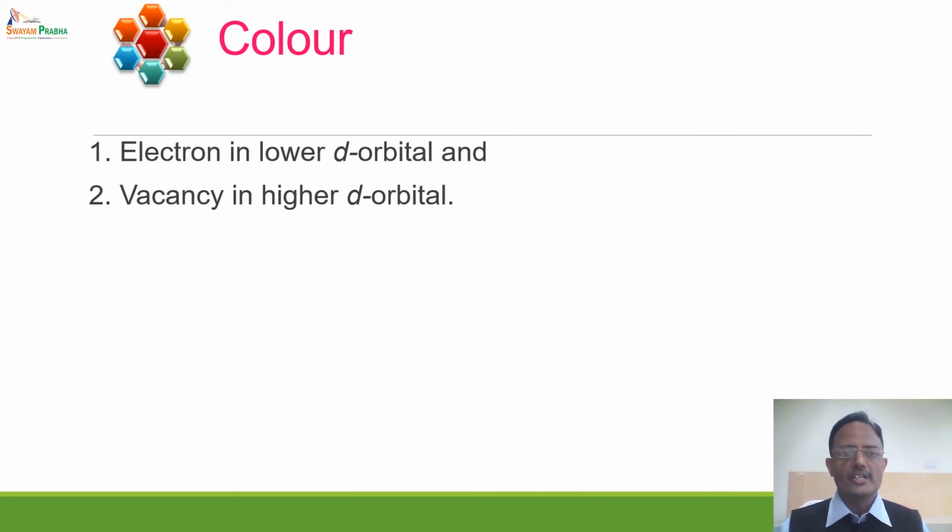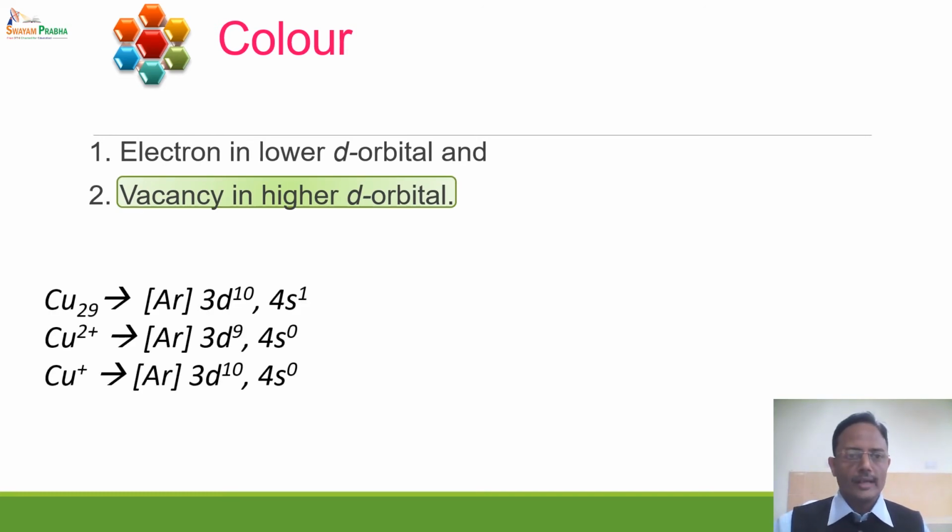The second condition is that there should be a vacancy in the higher d orbital. We will take an example for this. Take the example of copper, having electronic configuration 3d10 4s1. Copper forms two types of ions, Cu+ and Cu2+. In Cu+, the 4s1 electron is lost and it has a d10 configuration, whereas in Cu2+, one electron from 4s and one electron from 3d is lost and it has a 3d9 configuration.